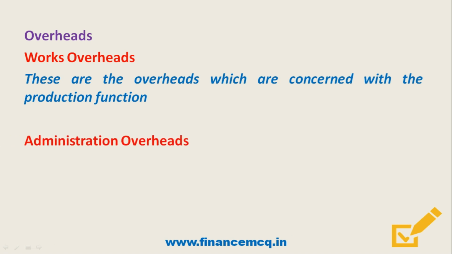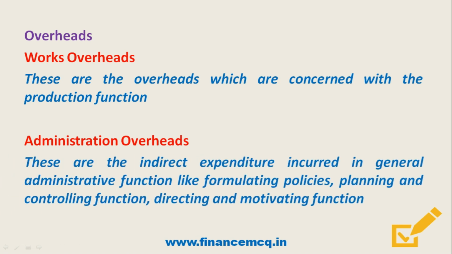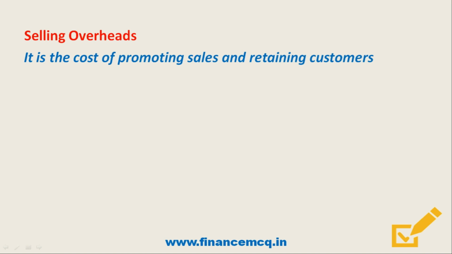Next is administration overheads. It is also called office overheads or establishment overheads or management overheads. Friends, these are indirect expenditure incurred in general administration functions like formulating policies, planning and controlling function, directing and motivating function. And friends, the other overhead is selling overhead, which is the cost of promoting sales and retaining customers. Examples would include salaries of the sales manager and sales staff, advertising charges, packing charges, free catalogs, pamphlets, etc.